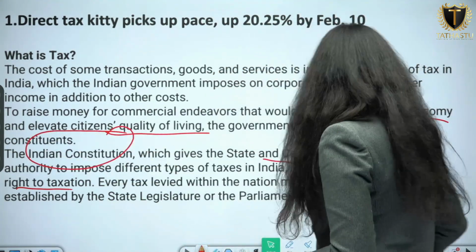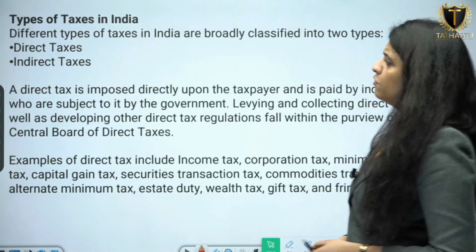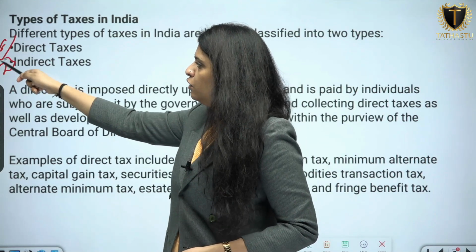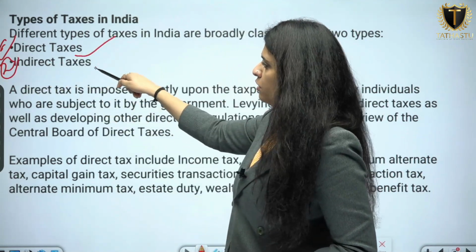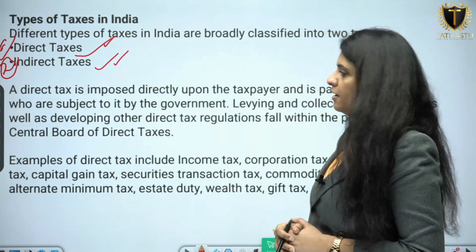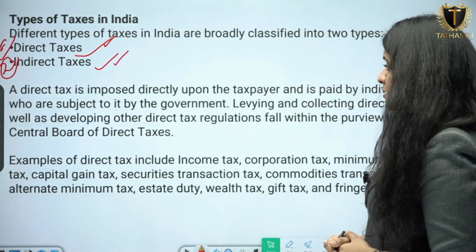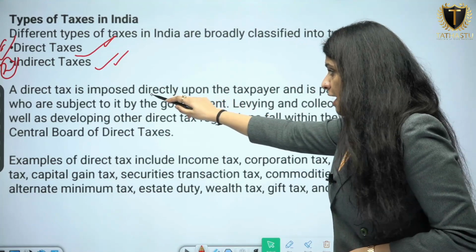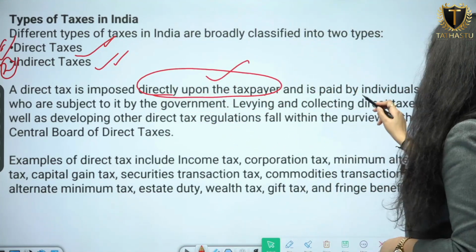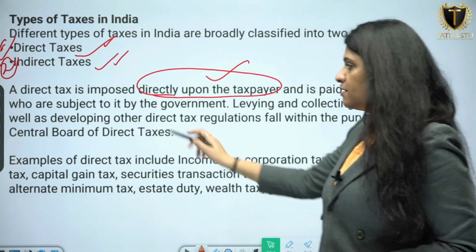All right. Next, types of taxes in India. There are two types of tax: direct tax and indirect tax. You have to understand what the direct taxes are, what the indirect taxes are, what all taxes come under direct, and what all taxes come under indirect taxes. It is the direct tax directly imposed upon the taxpayer. It is directly imposed on the taxpayer and is paid by individuals who are subjected to it.